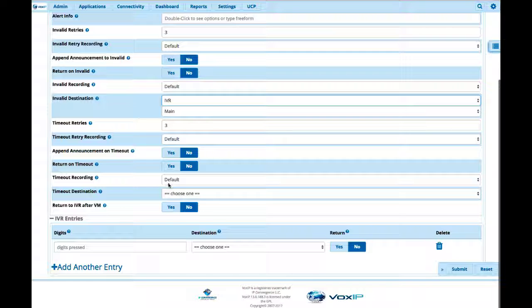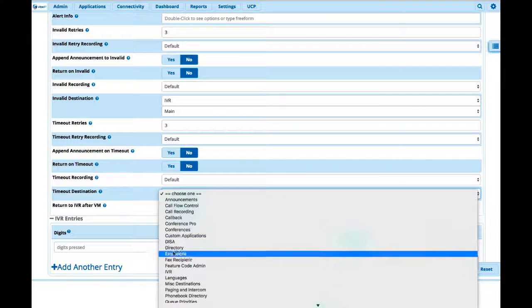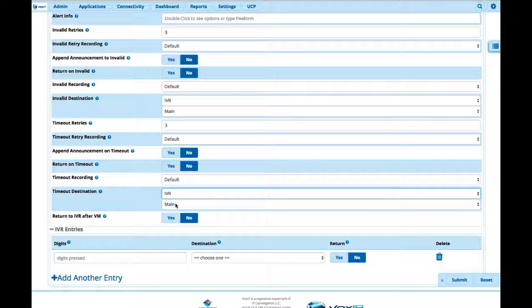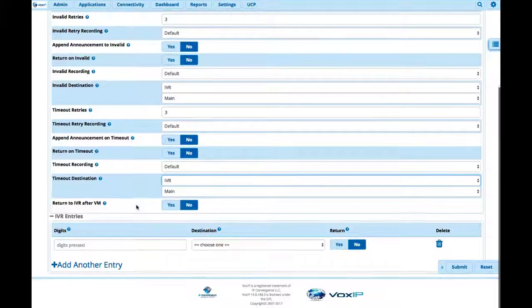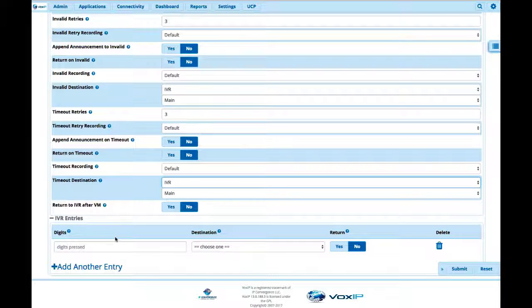We also want to have a timeout recording. Where does it go if they don't press any buttons? And once again, you'd probably just run it back through your open sales. And once again, we have to set this up first before we can select that. And I'll show you that here in a minute. And then now we can get back to the digits that are going to be pressed.